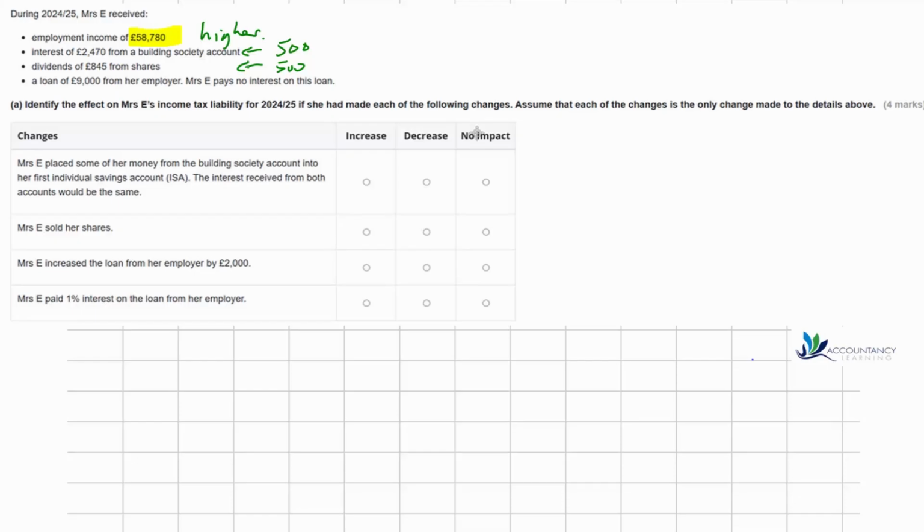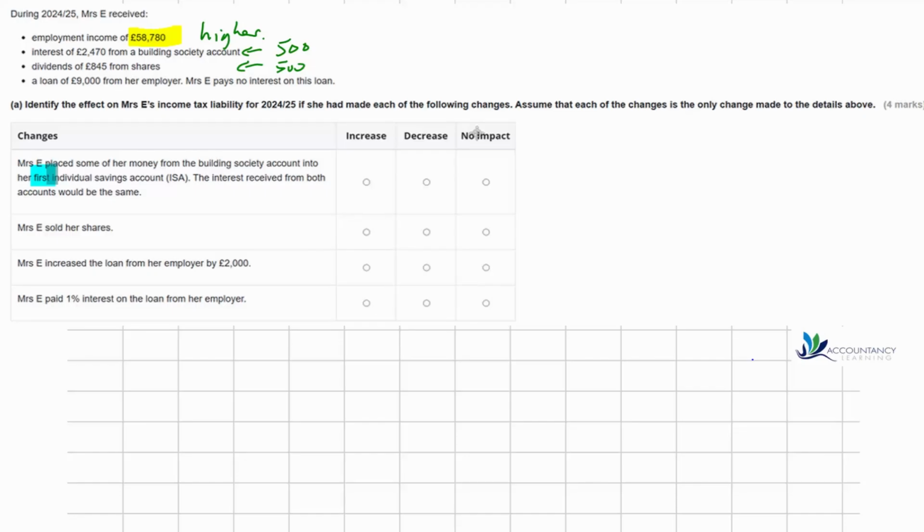The first one then, Mrs. E placed some of her money from the building society account into her first individual savings account. The interest received from both accounts would be the same. Okay, so notice how it says that it's the first individual savings account because there's a maximum that can be invested in these ISAs tax-free. So only 20,000 a year can be invested into these ISAs.